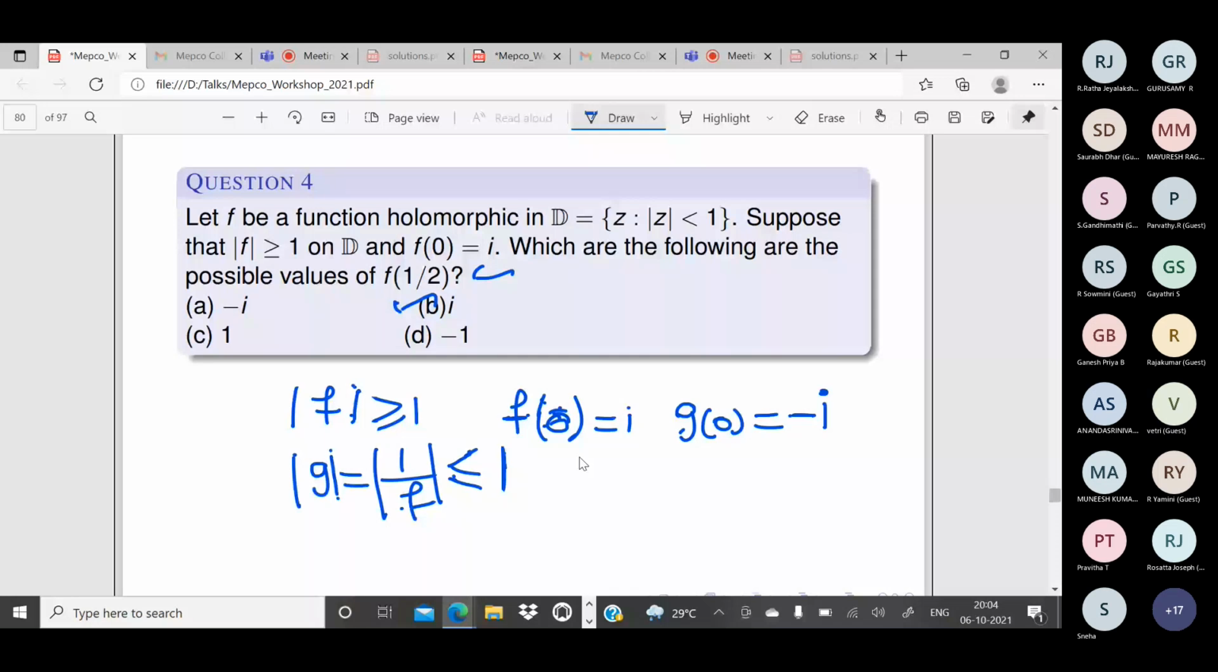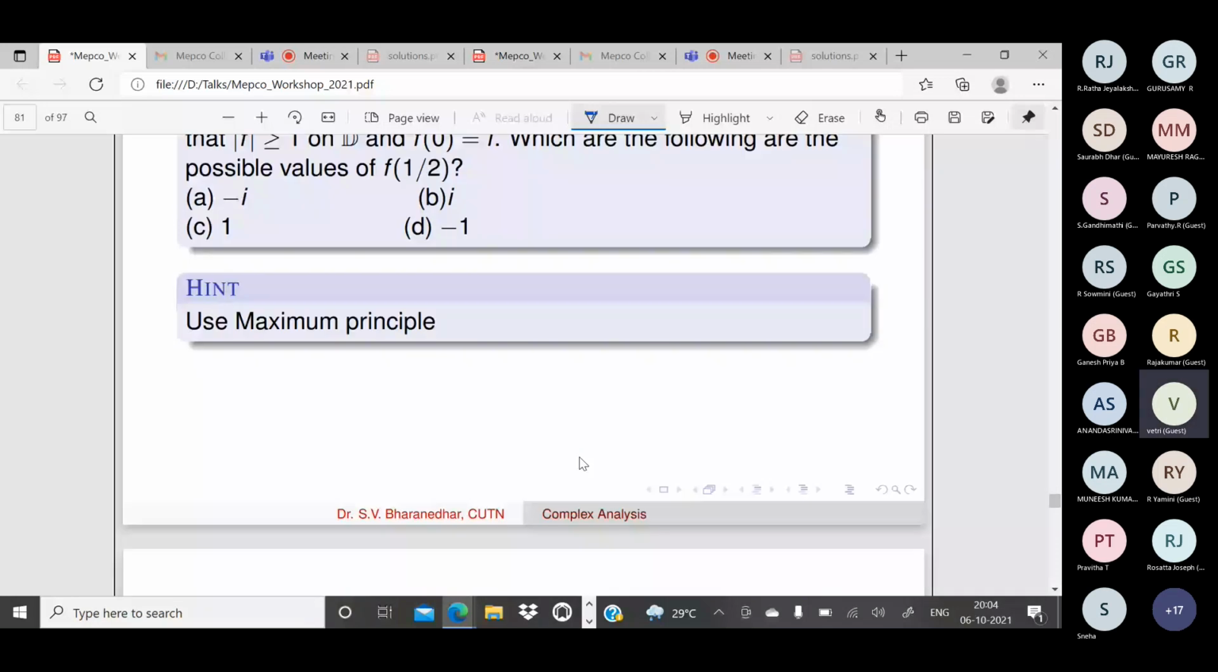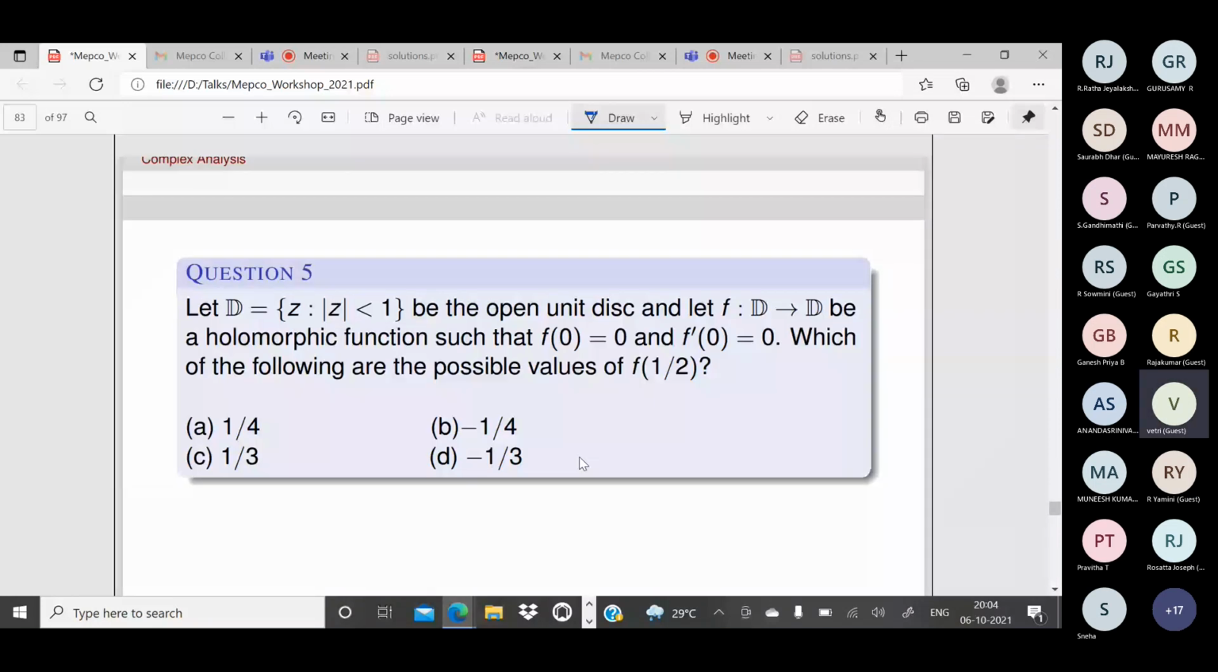Okay, now let us come to this one. See, again, a Schwarz lemma kind of thing. Given that D is the open unit disk and f from D to D is a holomorphic function, f of 0 equals 0 and f dash of 0 equals 0, what are all the possible values of f of 1 by 2?